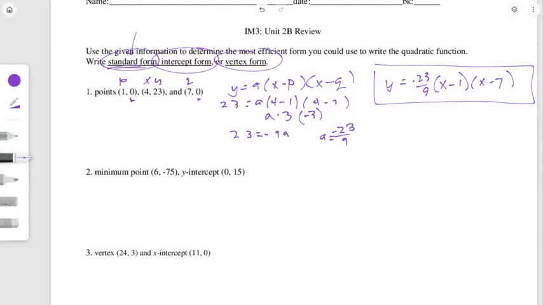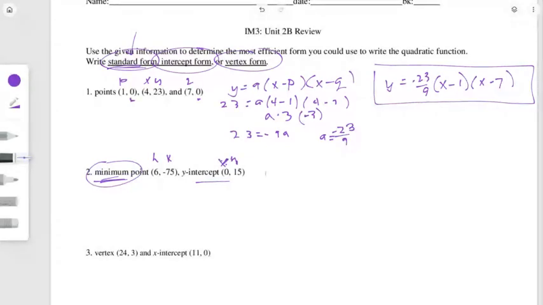Okay, 2. If I take a look at 2, it says I have a minimum point and a y-intercept. So the minimum of a quadratic is also the vertex. So I could say this is the vertex. Another way they could say that your point is a vertex is if they say this is a maximum. So that's going to be my h, k value. And this right here, there is a 0, but the 0 is in the x spot, and so that's just a random x, y point. So I'm going to call that x, y.